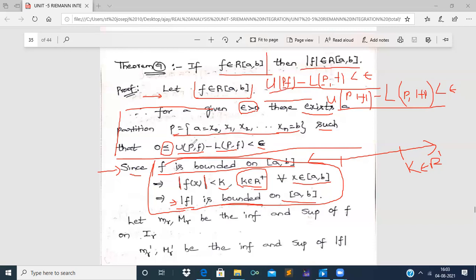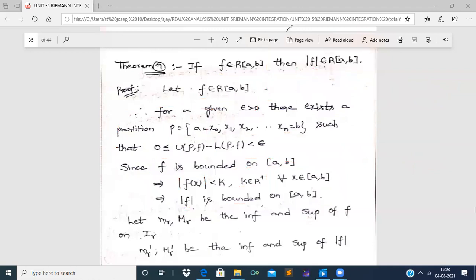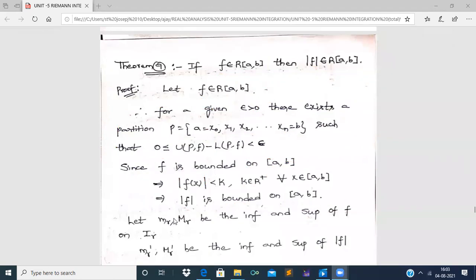So if f is a bounded function on the closed interval [a, b], then in this partition P we also get a lower bound and an upper bound. In the first segment we get a lower bound and upper bound, in the second segment also, in the rth segment, and in the nth segment as well, for all values of x belonging to every segment. That is, we obtain the infimum and the supremum of the given function f in the rth segment. Now I will show you the positions of these upper bounds and lower bounds of f of x on the real number line, for the rth segment I_r.